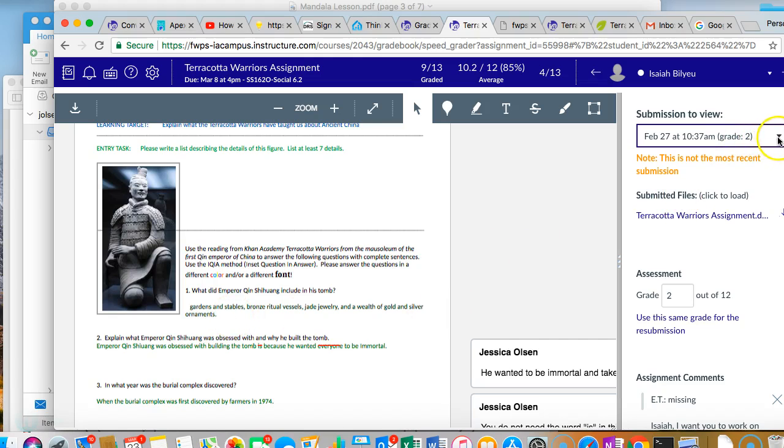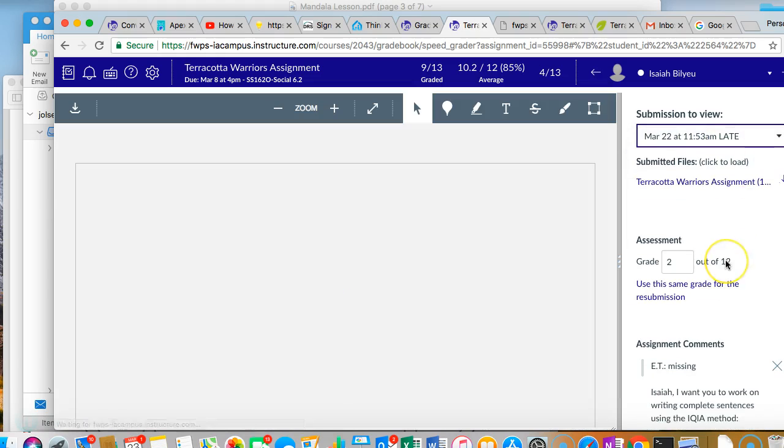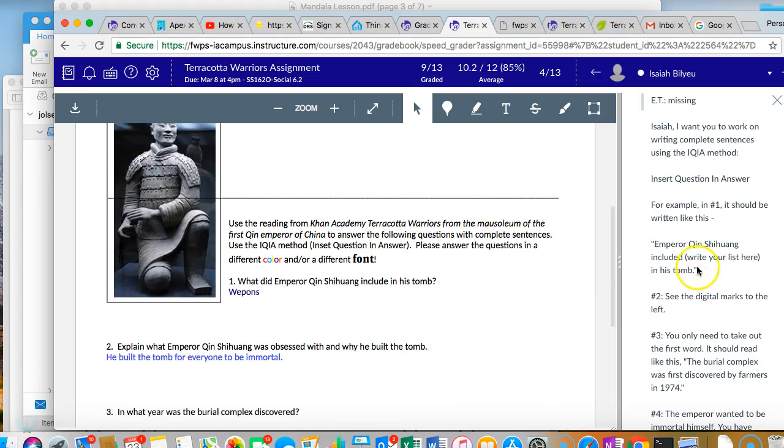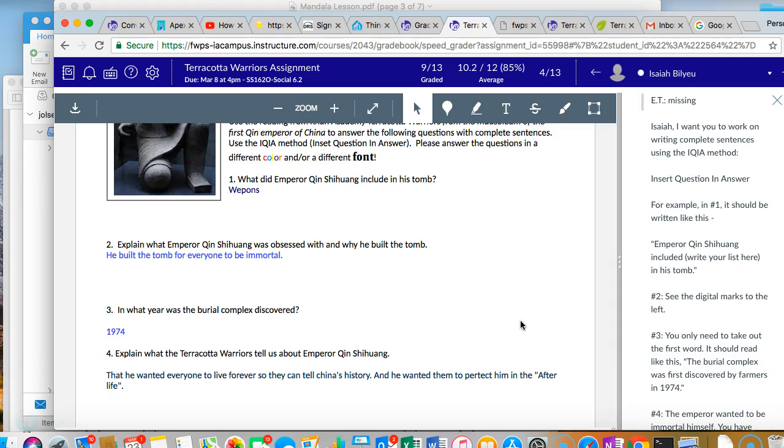Okay, so what I wanted you to do is to include that list with a complete sentence. So here it is again. Insert question in answer, IQIA. The question, you're inserting this part into your answer. Emperor Qin Shi Huang included that list that you had on the first submission in his tomb. Okay, so that's what you would put there. You fixed number 2, so that is good.